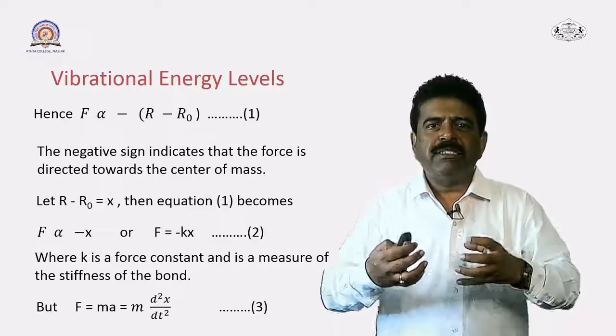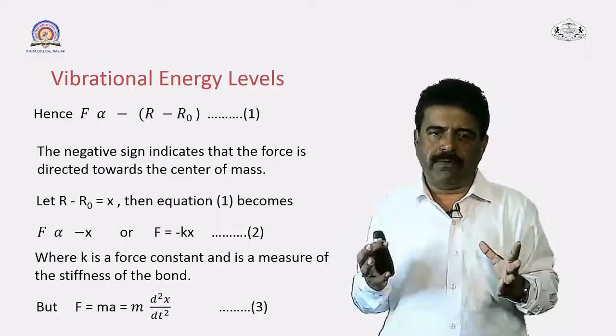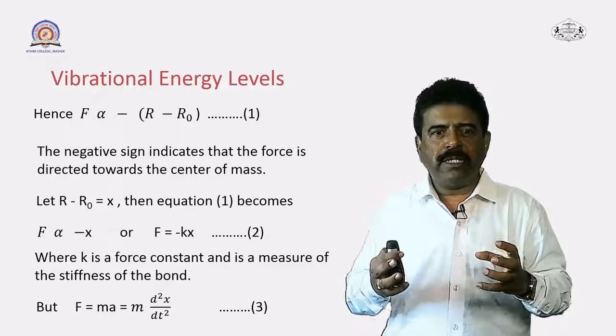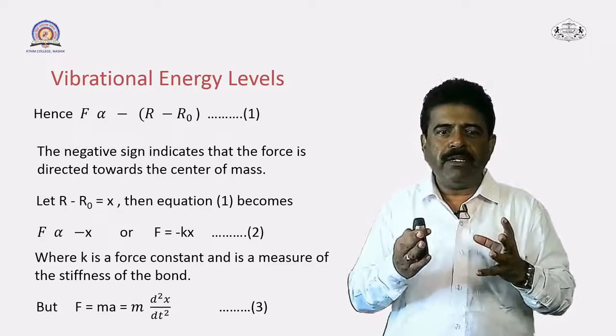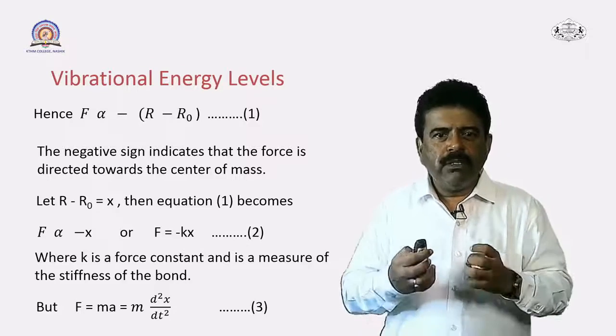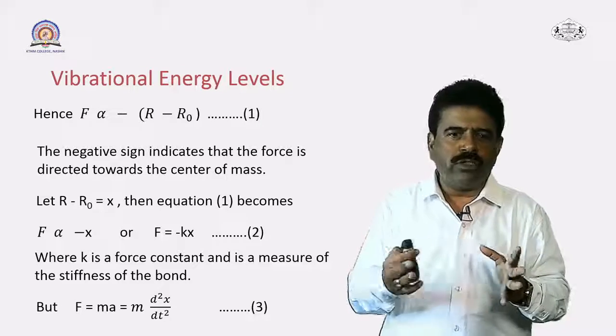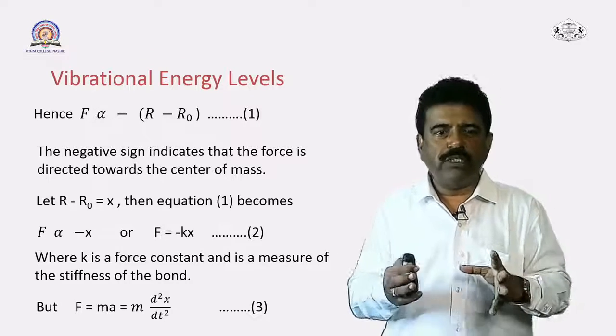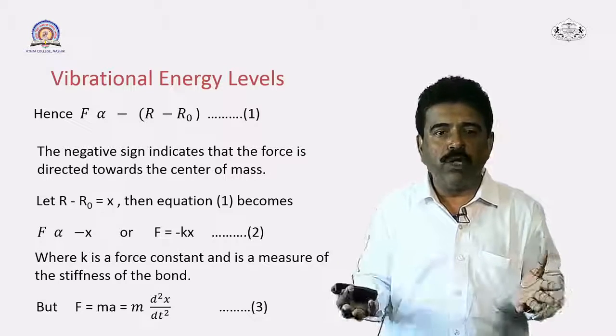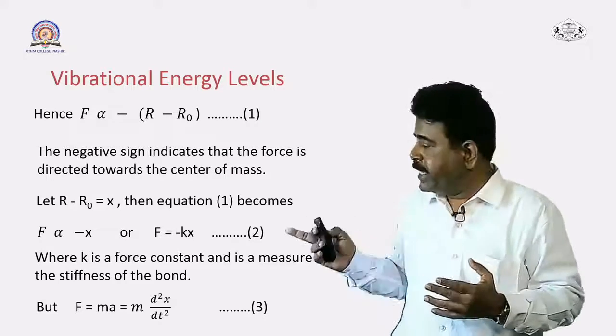What is stiffness? Stiffness means how strong the bond is. If the bond is strong, then definitely k will have a higher value. If the bond is very weak, then the force constant will be very small. So the stiffness of the bond, how strong the bond is, will be indicated by this constant k, that is the force constant.